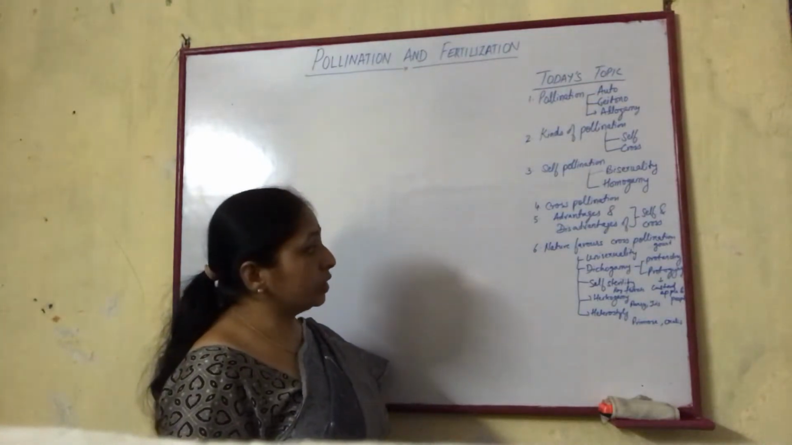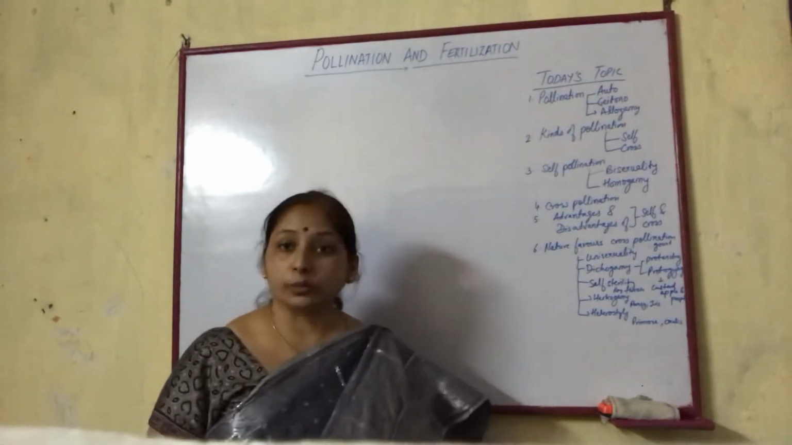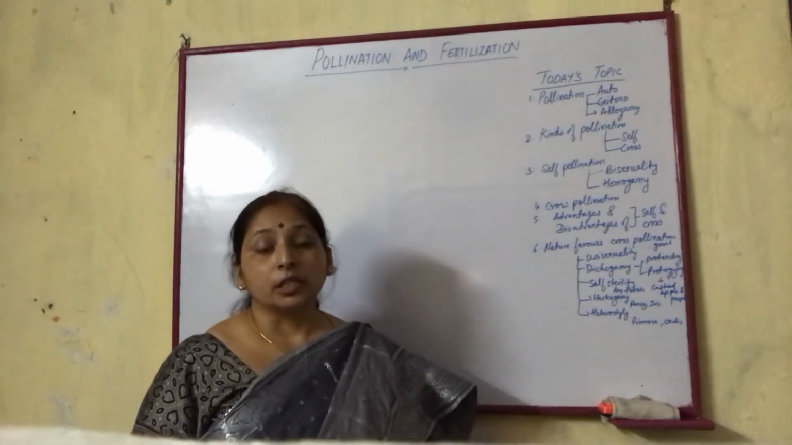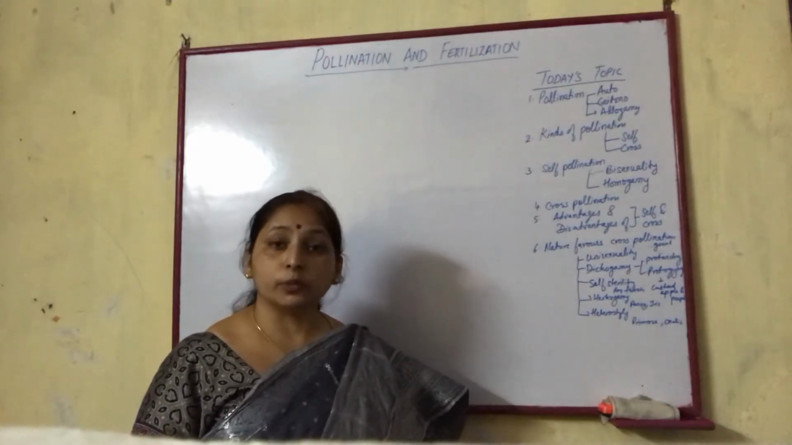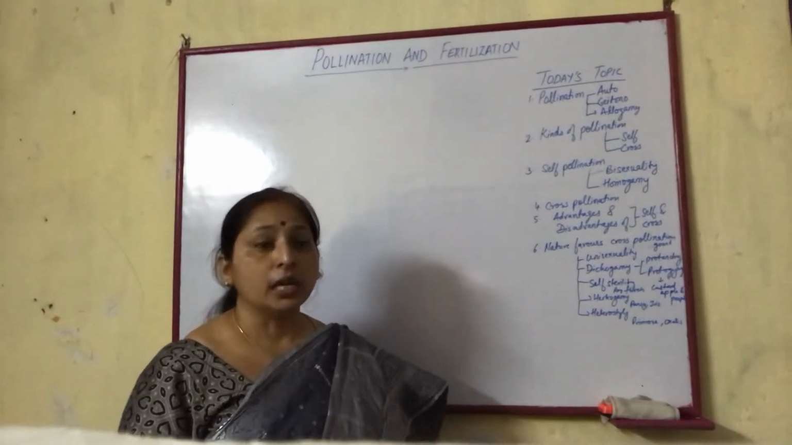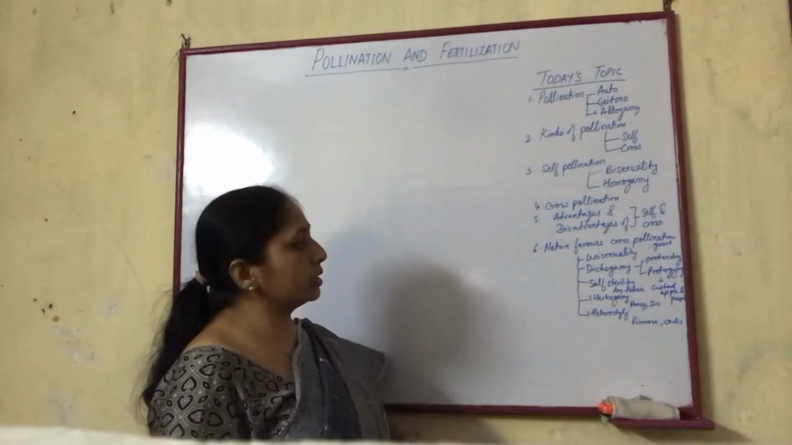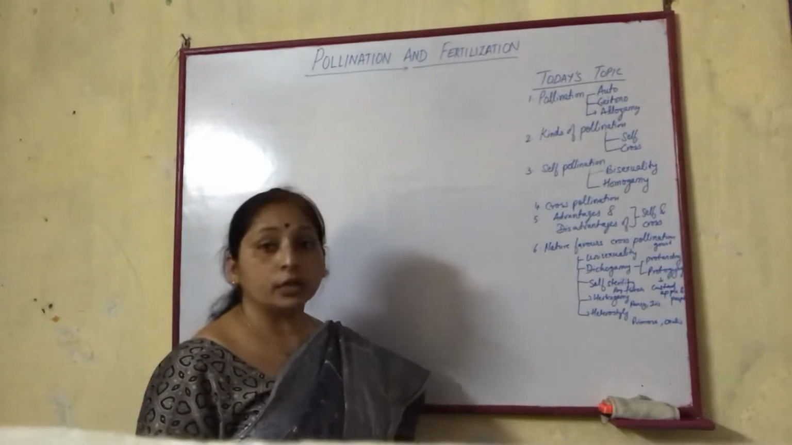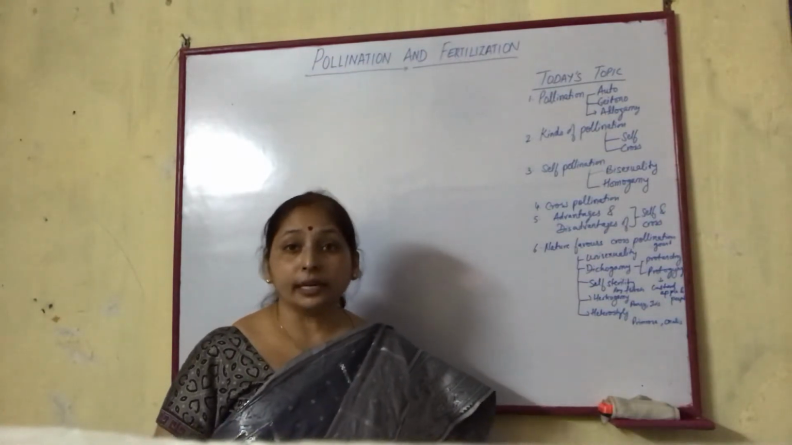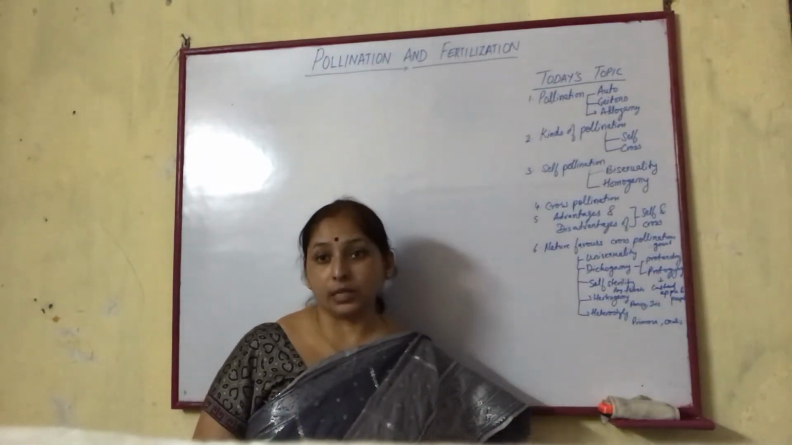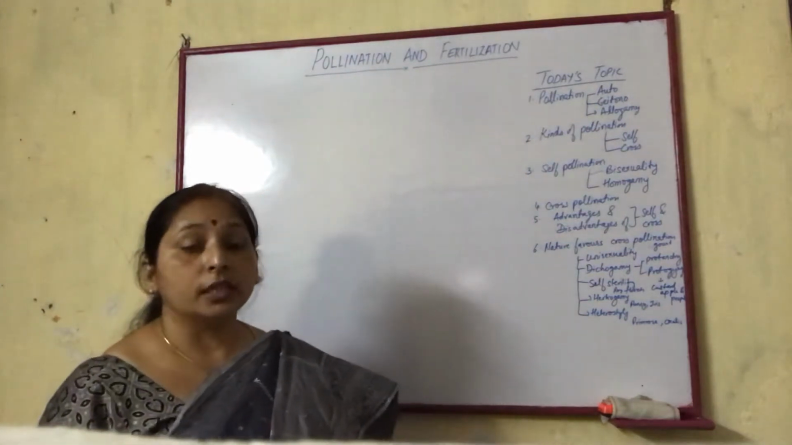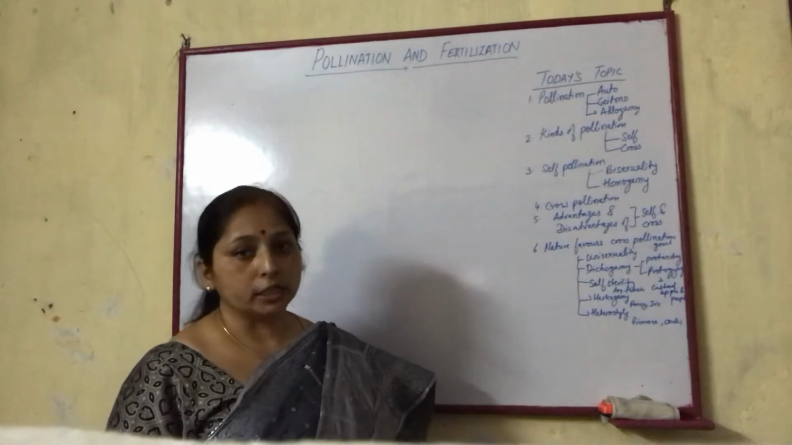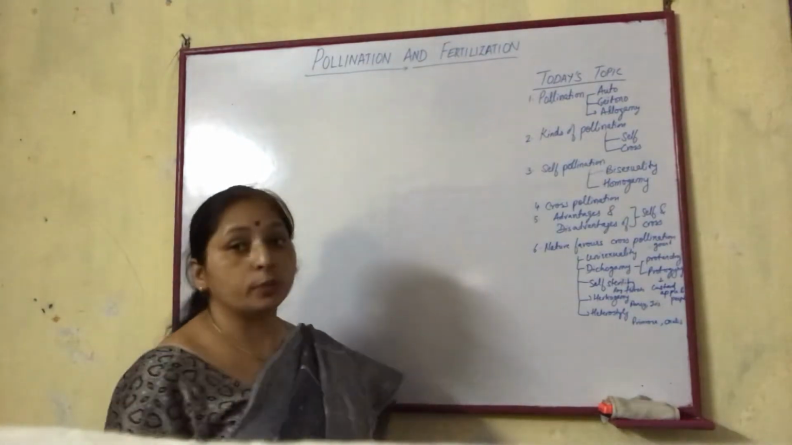After that, the next topic is how nature favors cross-pollination. What are the characteristics or features which prove that cross pollination is favored by nature? Characteristics like unisexuality, dichogamy, self-sterility, hercogamy and heterostyly are the features of certain plants or flowers which prove that cross pollination is favored by nature. So let's start with the first topic, which is pollination.